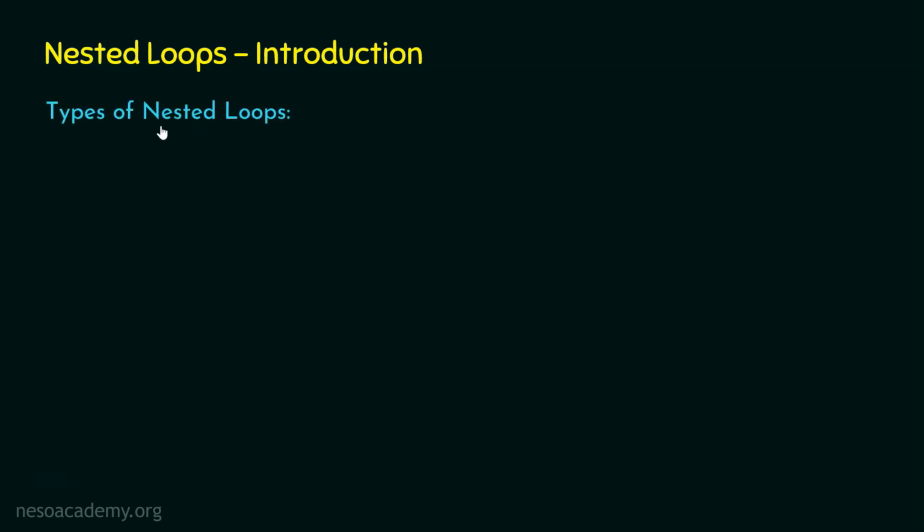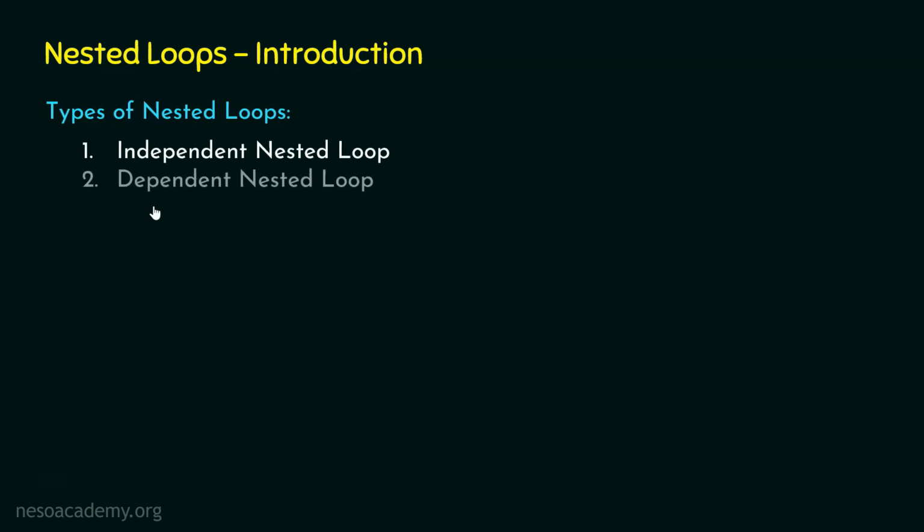There are two types of nested loops. One is independent nested loop and the other one is dependent nested loop. We will currently focus on the independent nested loops and then we will understand dependent nested loops in subsequent lectures. The focus of this lecture is independent nested loop. So let's understand what is independent nested loop first.